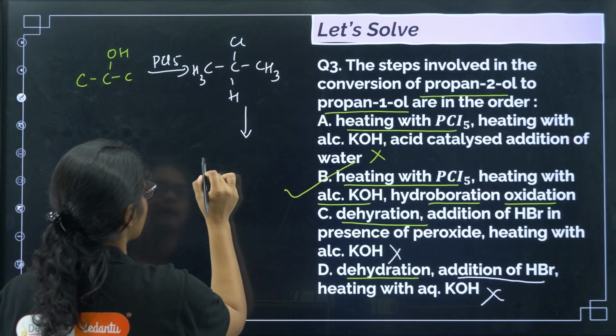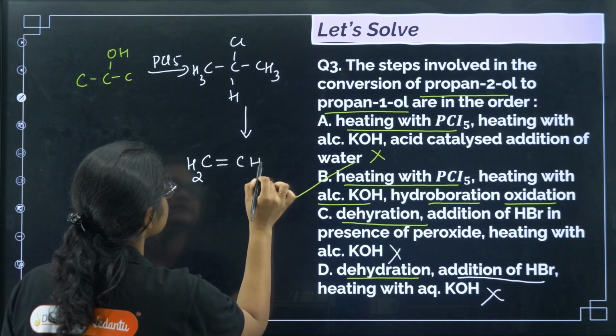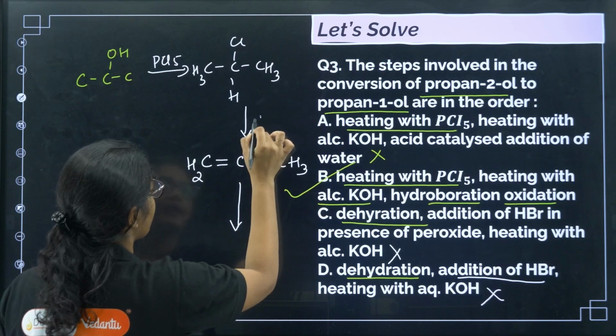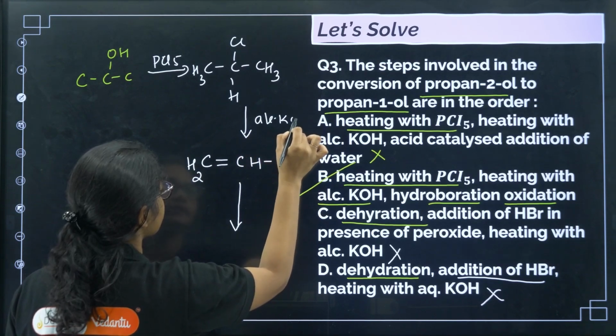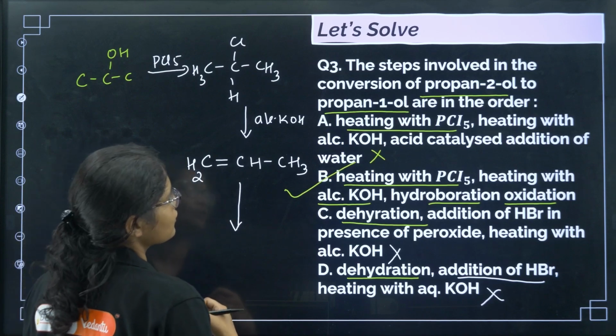So this will do dehalogenation. So we will get CH2, then CH, CH3, right? Alcoholic KOH.